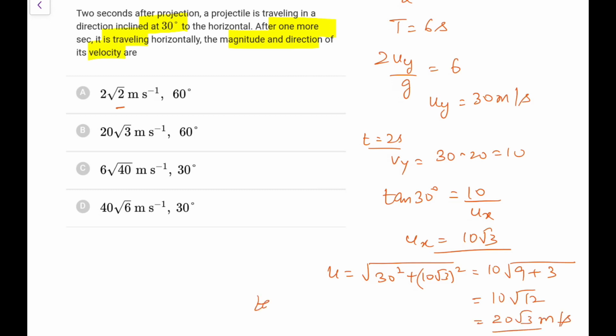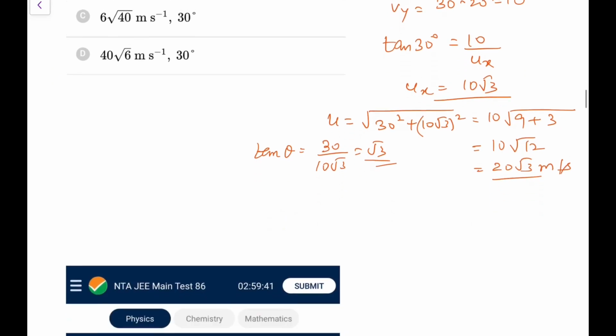And the angle you can write, tan theta is uy by ux. Initial uy is 30, ux is 10 root 3, that comes out as root 3. So that is 60 degrees. Go for option B. That is the most appropriate, that is the only answer here.